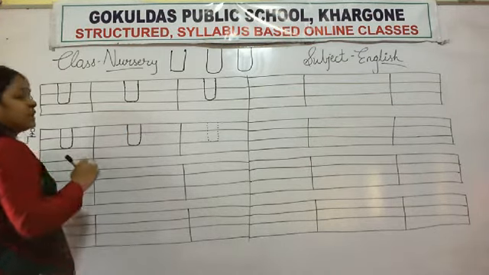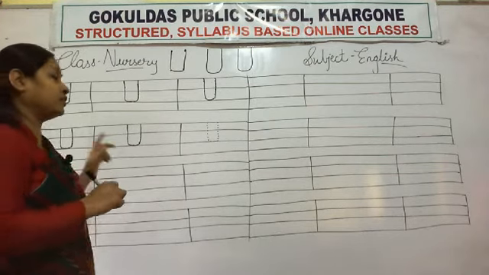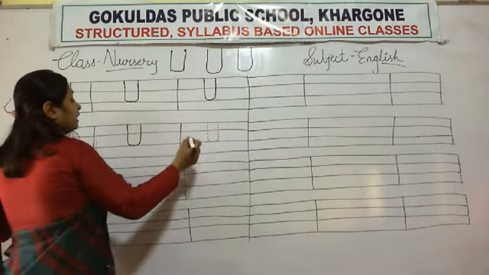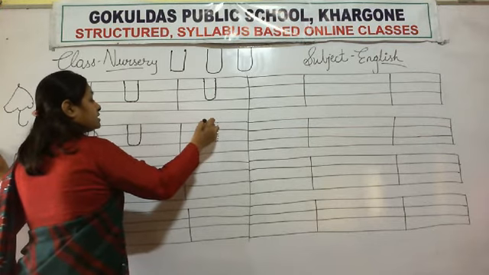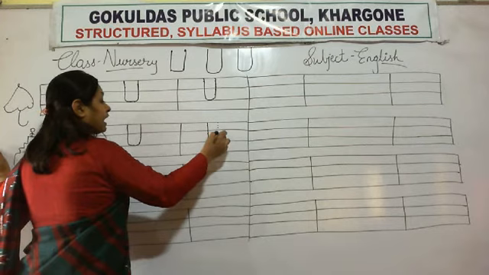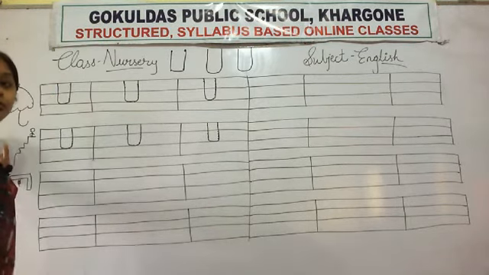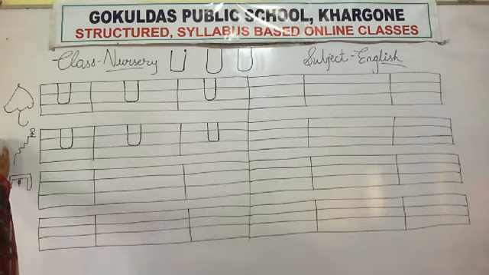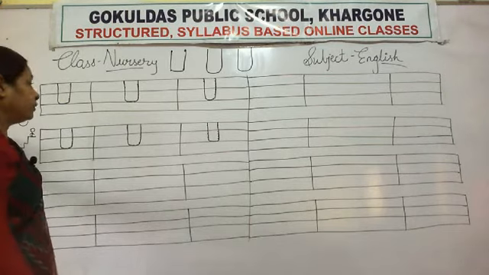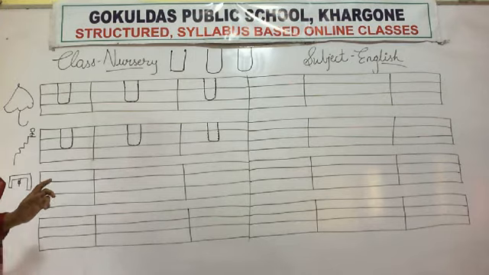U. Which letter is this? U. Again, standing line, curve and up. U for umbrella, U for up, U for under, U for uniform.